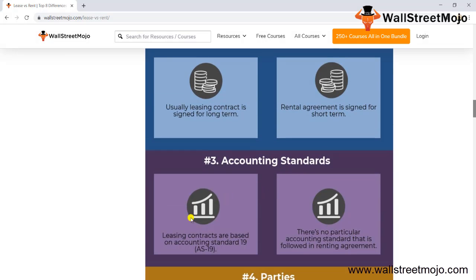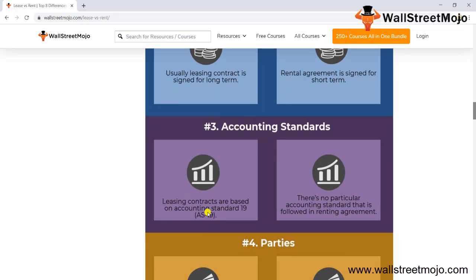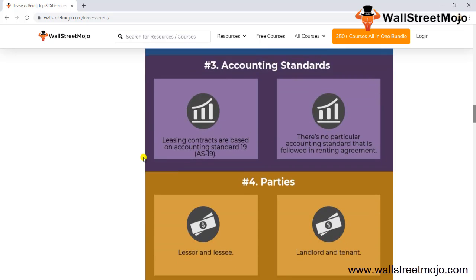For the accounting standard, it is AS 19, the accounting standard number 19, and now Ind AS comes into the picture, which is based on AS 19. For rent, there is no such accounting standard that comes into the picture. It goes by the renting agreement, because every renting agreement has its own norms. They want to put down their own clauses, so it depends on that. There is no stipulated standard.